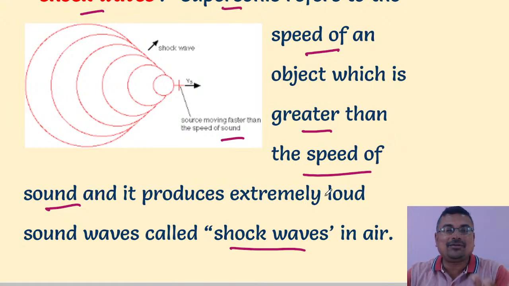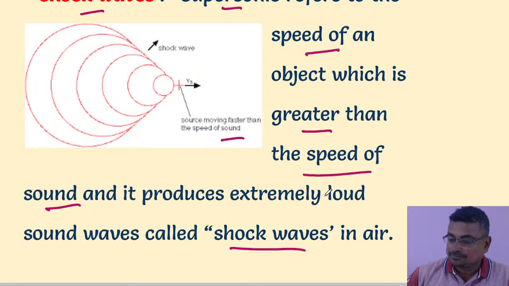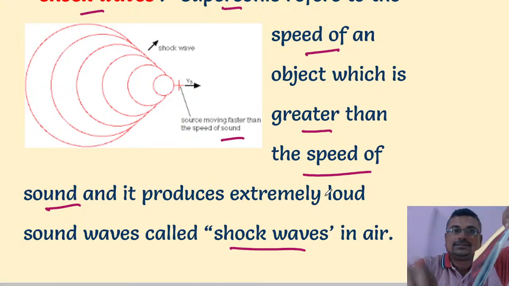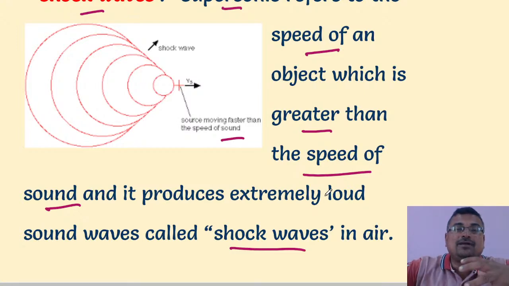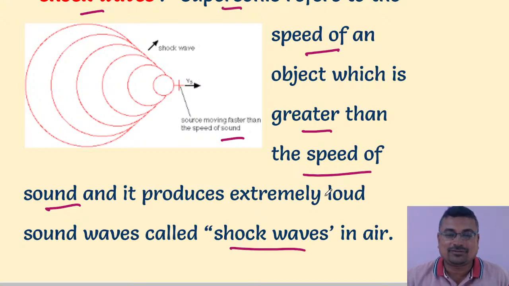In Deepavali, we use crackers and others. They also produce sound. The horn produces sound. The instrument produces sound. Claps produce sound. By whistle, we can produce sound. So when an object's speed is more than the speed of sound, that produces the shock wave.